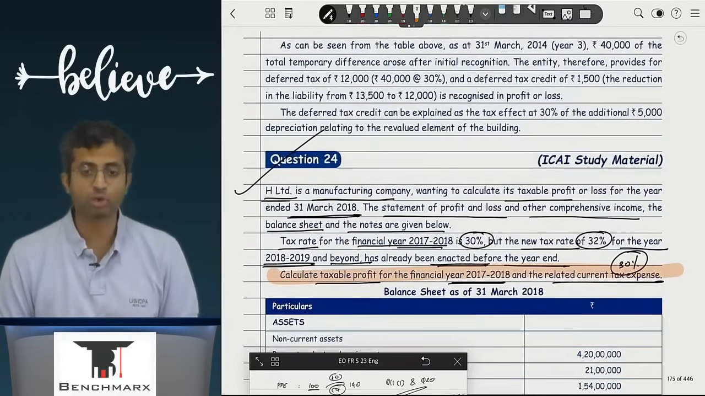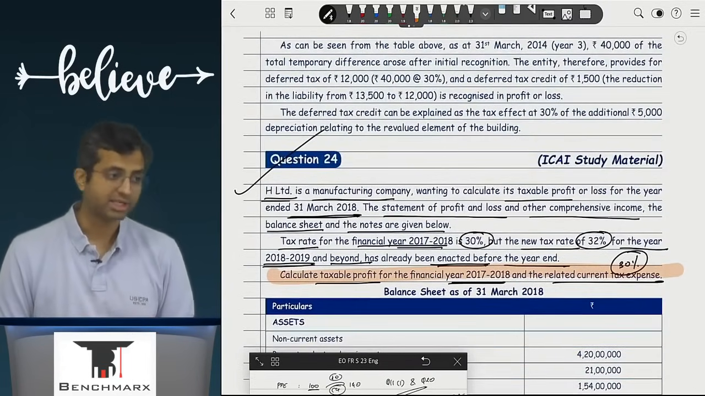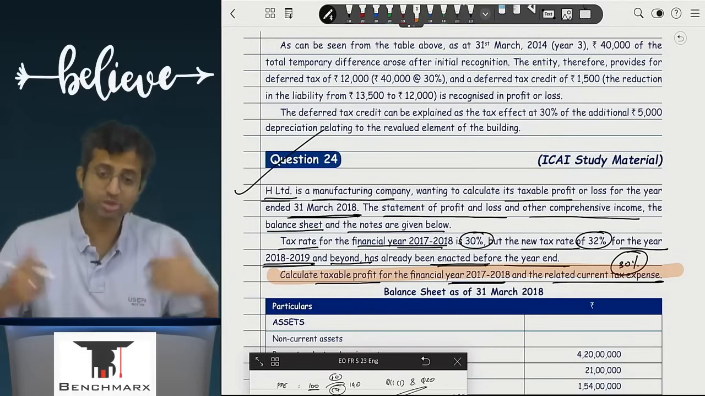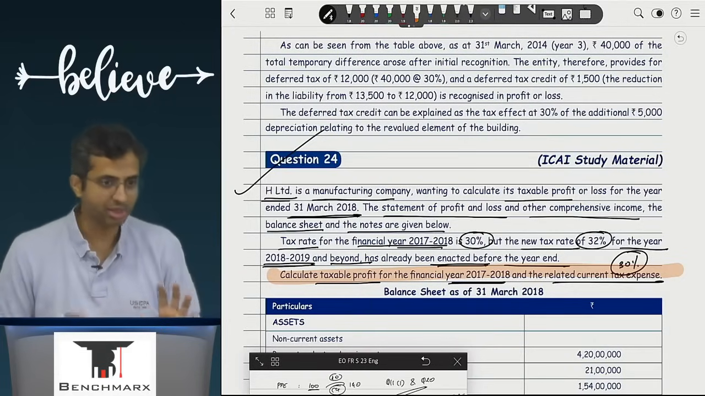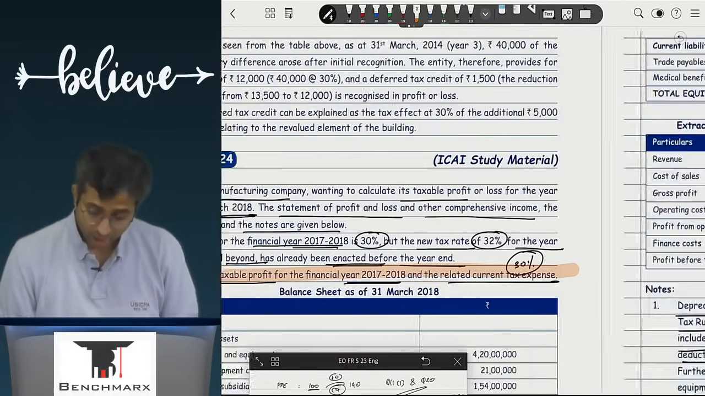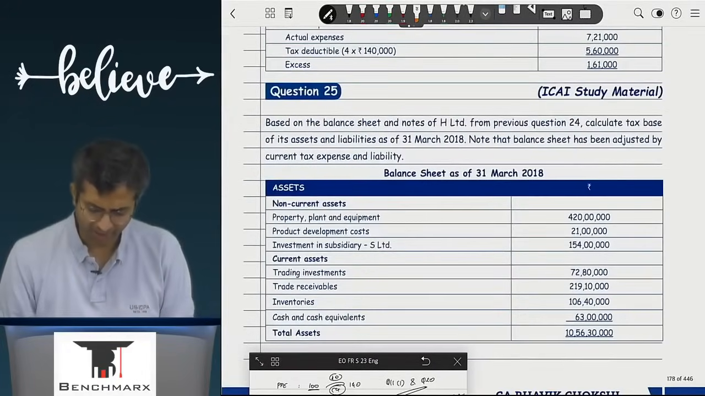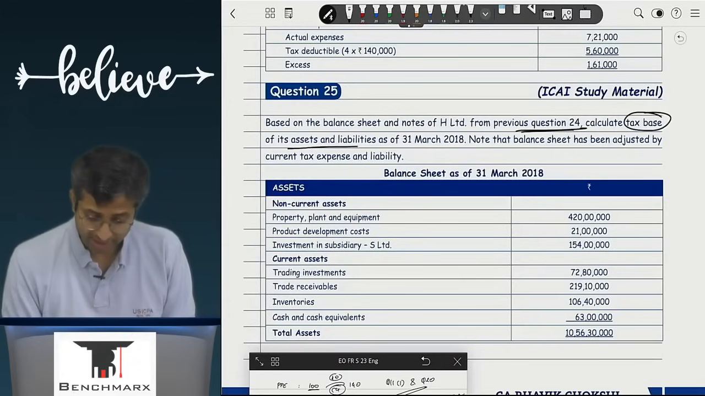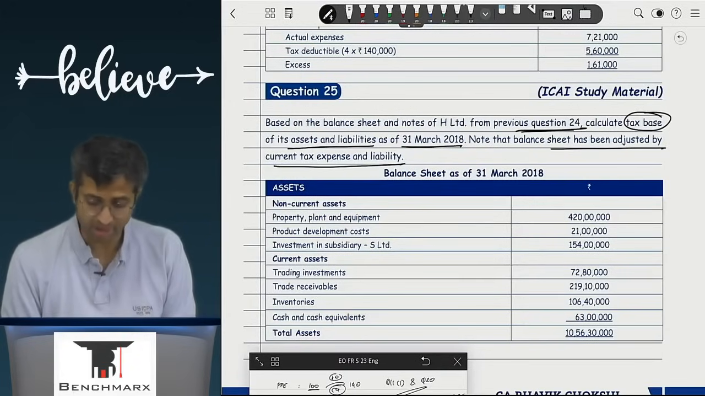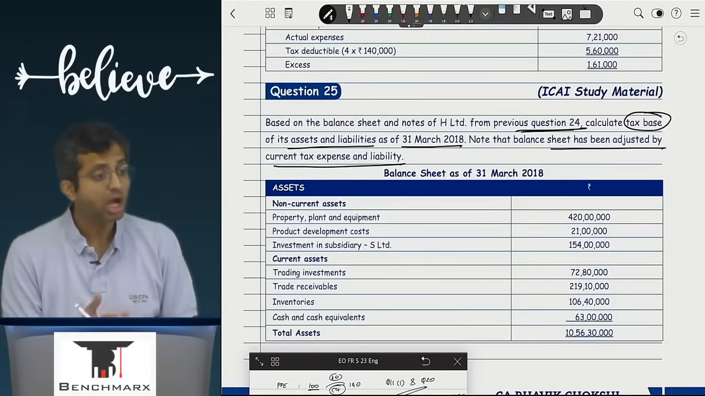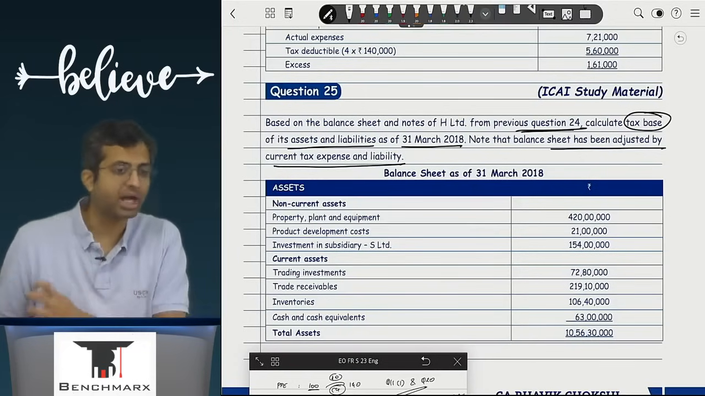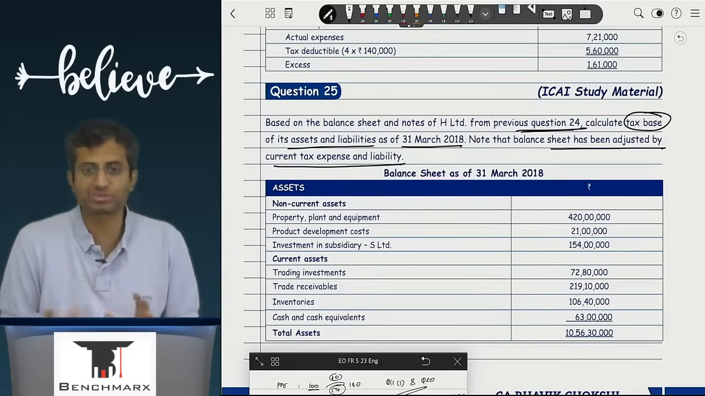Holding the entire question in mind, what do we have to calculate? Tax expense. So it is like question 22 which had come in the main exams or RTP, but this is a much more detailed question as compared to that. Right? Question 22 is what we did today. If I go to question 25, what is 25 asking? Based on the balance sheet and notes from the previous question, calculate tax base of assets and liabilities as on 31st March 18. Balance sheet has been adjusted by current tax expense and liability now in question 25. So this question, going ahead, asks you what the tax base is. So there, item by item, this will be a very good practice on your tax base working.